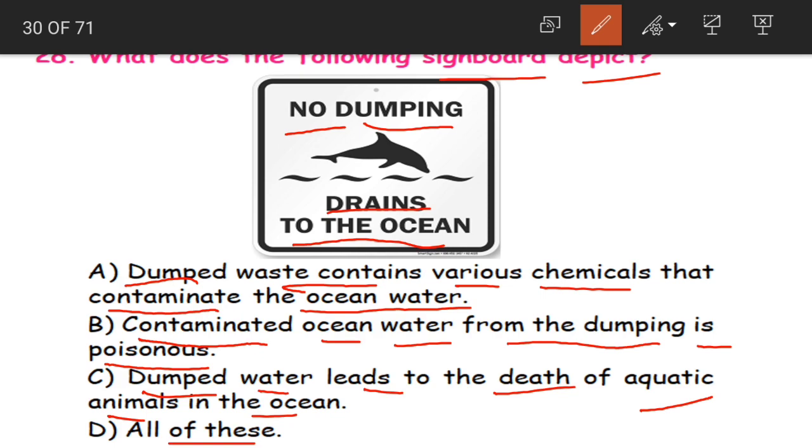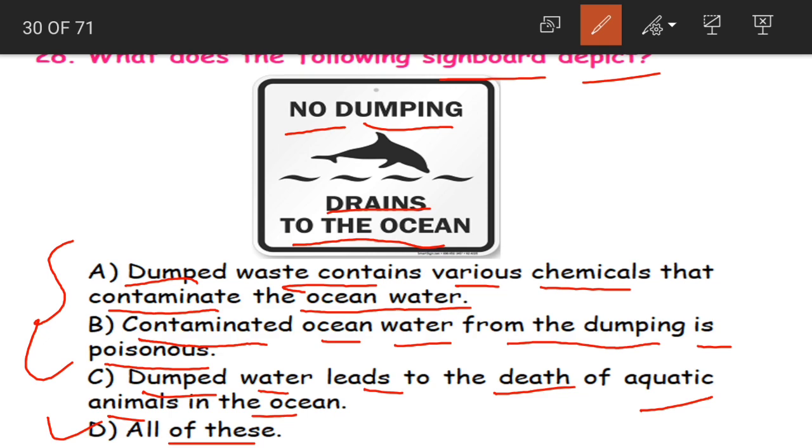So what do you mean by this signboard, children? So it means all the three statements. So that is why D is the correct answer. So this is the signboard where we have to be aware that we should not dump waste in the ocean water or in any water body, because this polluted ocean water is poisonous.